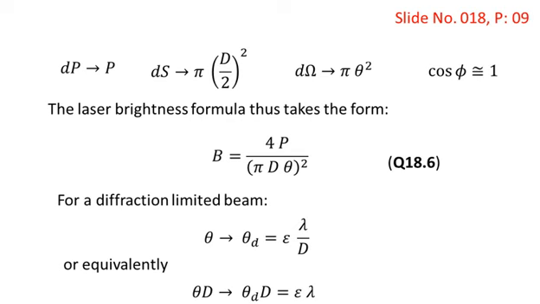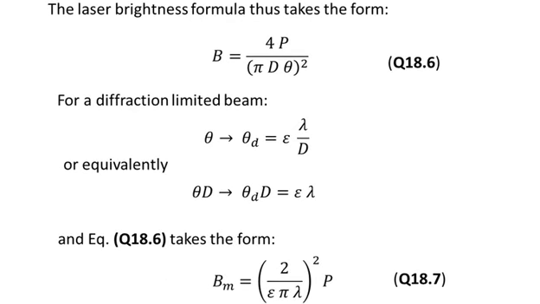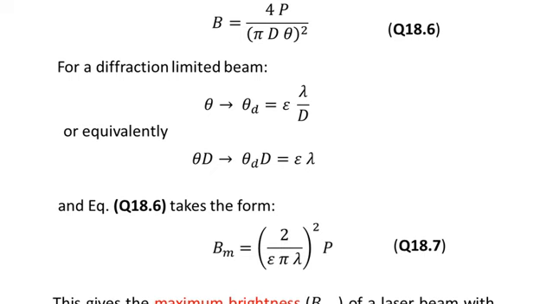For a diffraction limited beam, we have theta replaced by theta D, and you know that theta D is equal to epsilon times lambda over capital D. Equivalently, multiplying throughout by capital D, theta times capital D will be replaced by theta D times capital D, which is epsilon lambda. So making these changes in equation number 18.6, we obtain Bm.